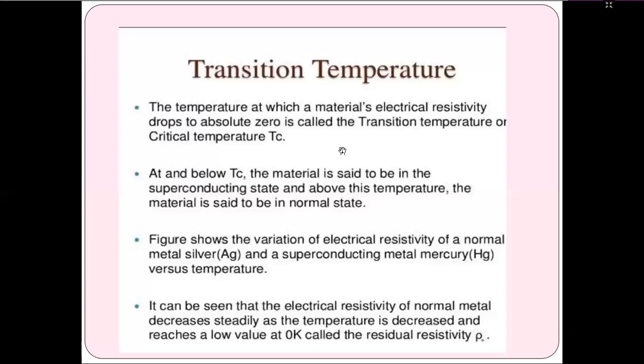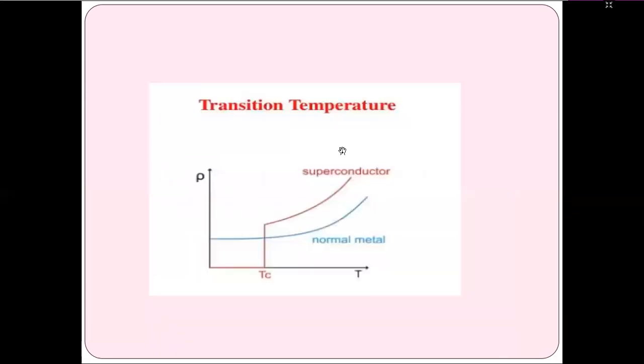We denote it as rho. This is the transition temperature at which the curve changes from superconductor to normal metal.